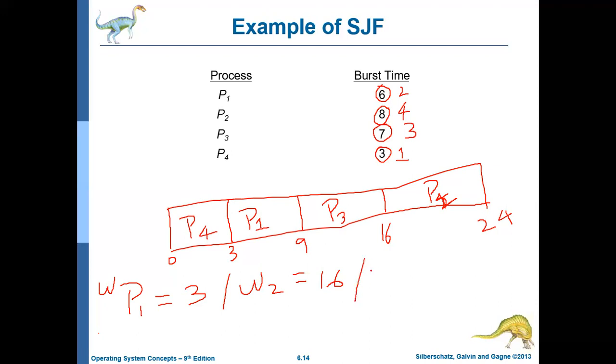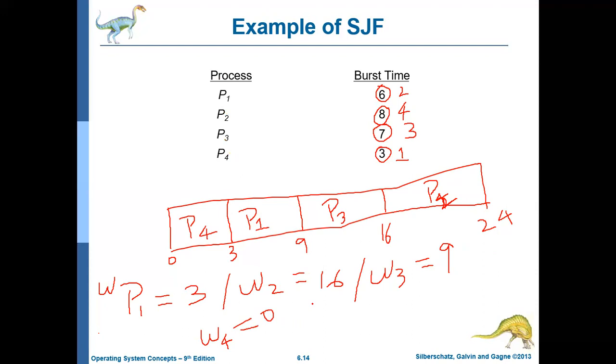The waiting time for process 3 is 9 milliseconds, since process 3 starts at the 9th millisecond. And the waiting time for process 4 is 0 milliseconds. Process 4 is not waiting at all; it comes and gets the CPU. P4 is the one which gets the CPU first, then P1, then P3, and then P2. So this is the waiting time.